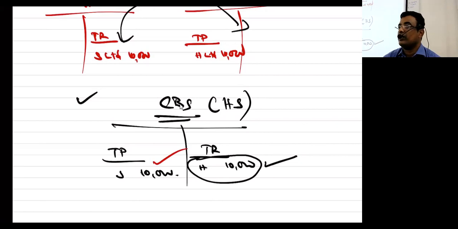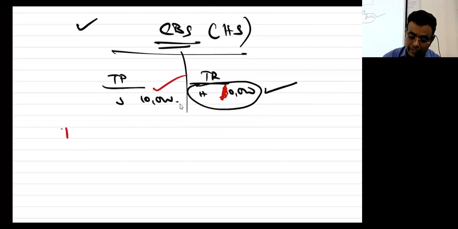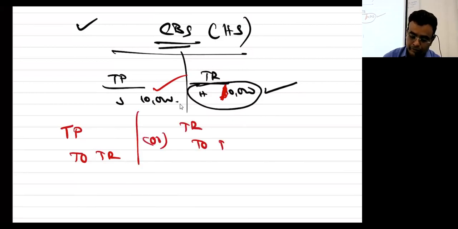I passed only one entry, they could have given marks. How funny it is. Actually, this will be 20,000, not 10,000. Correct? Yes or no? This is like a normal mental hospital. What entry can we pass? Zero. Okay, you did not pass a journal entry. I know that is zero. I will give two options. Option 1: trade payable to trade receivable. Option 2: trade receivable to trade payable.